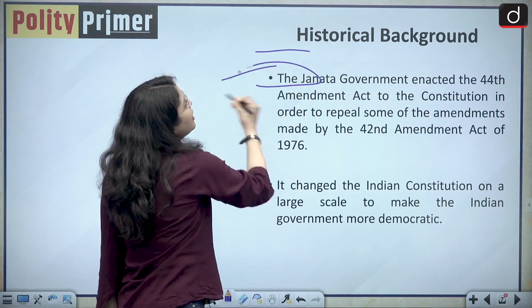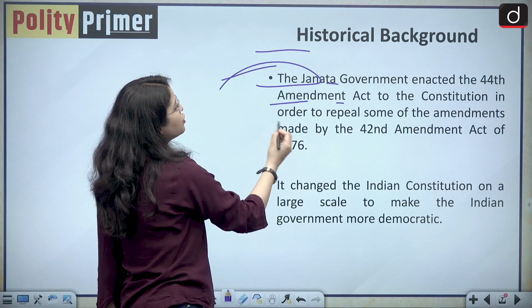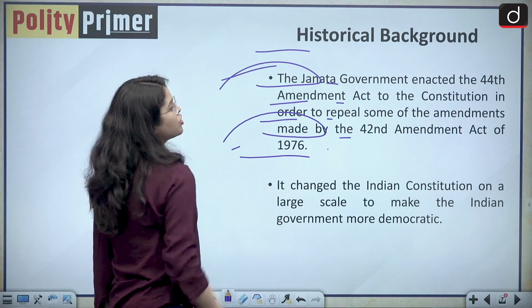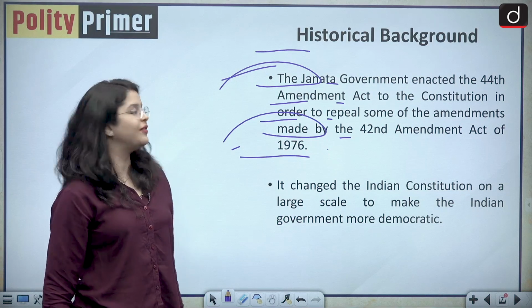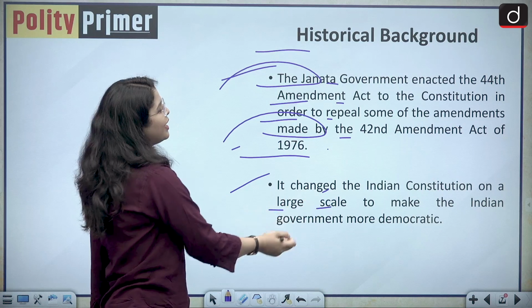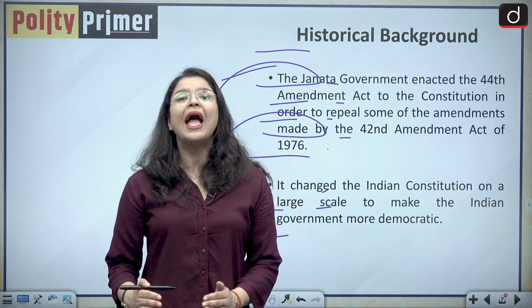So basically, the Janata government enacted the 44th Amendment Act to the Constitution in order to repeal some of the amendments made by the 42nd Constitutional Amendment Act of 1976. It changed the Indian Constitution on a large scale to make the Indian government more democratic in nature. And why so?